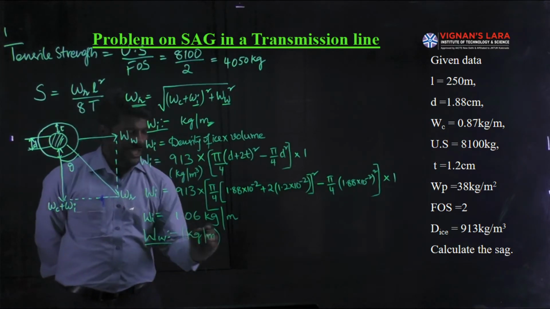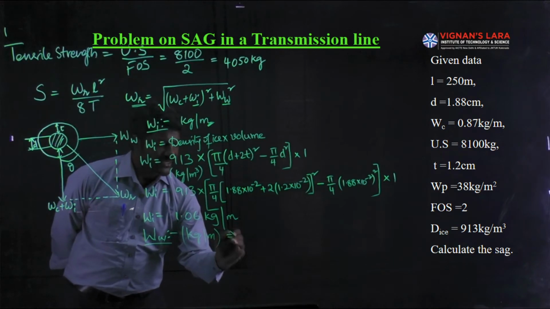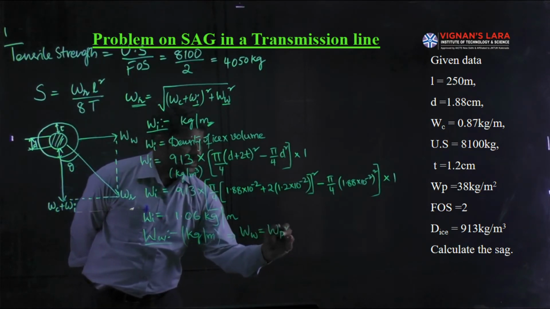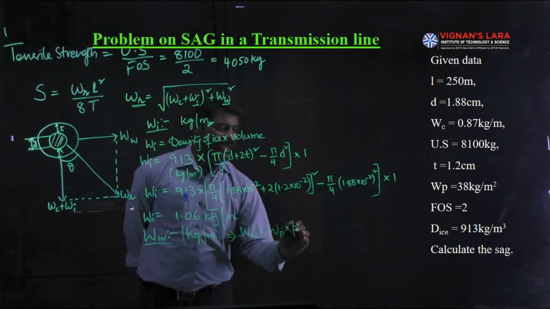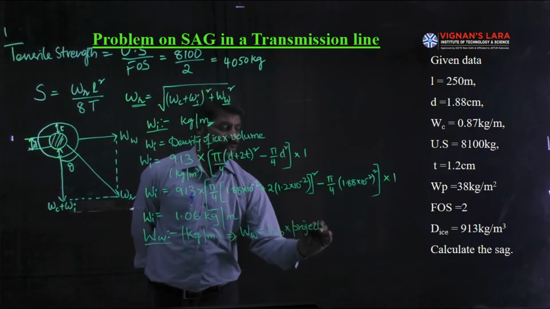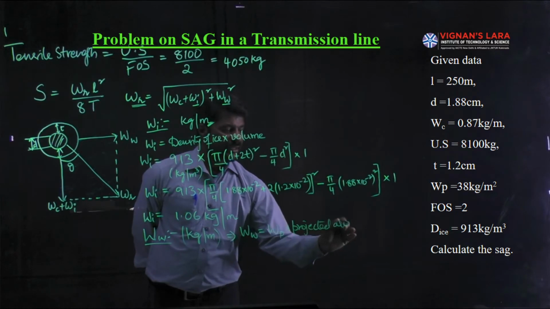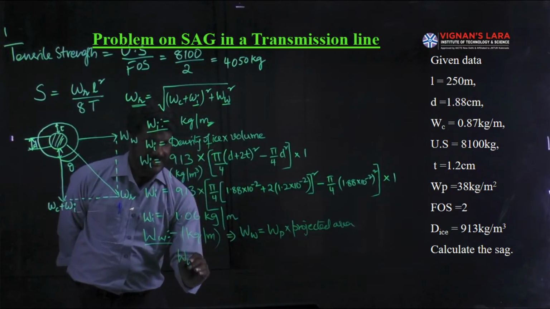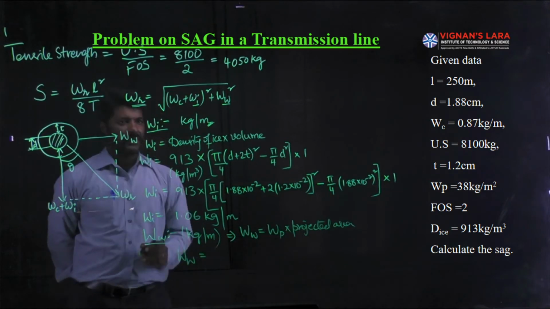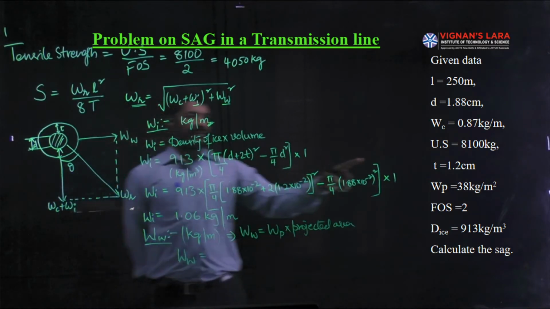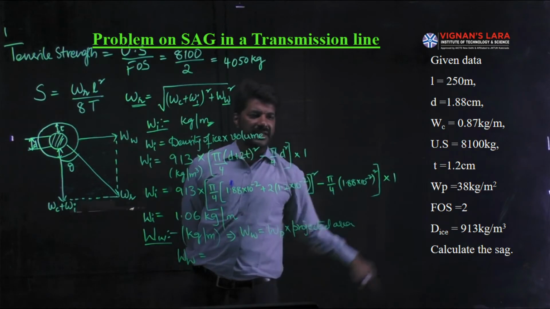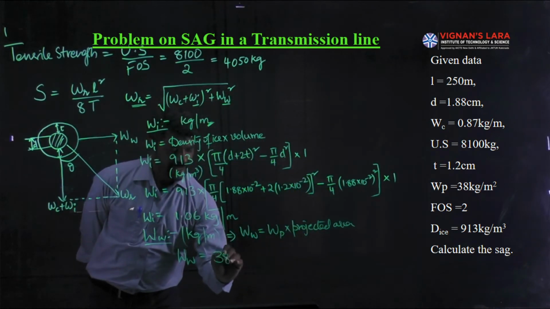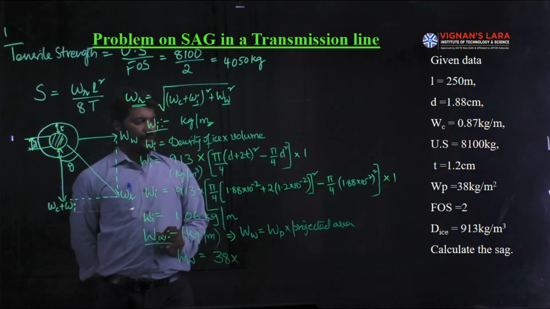So the weight due to wind is equal to wind pressure into projected area. The wind pressure given in the problem, if you check it, has a value of 38 kg per meter square.